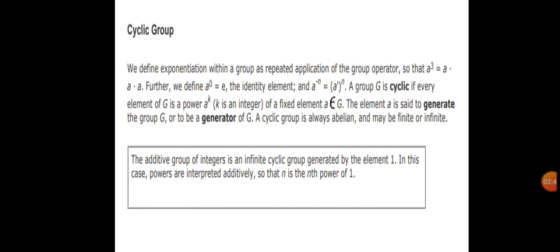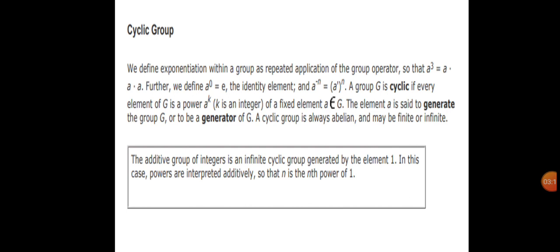Further, we define a⁰ = e, the identity element, and a⁻ⁿ = (a')ⁿ. A group G is cyclic if every element of G is a power aᵏ, where k is an integer, of a fixed element a in G. The element a is said to generate the group G, or to be a generator of G.